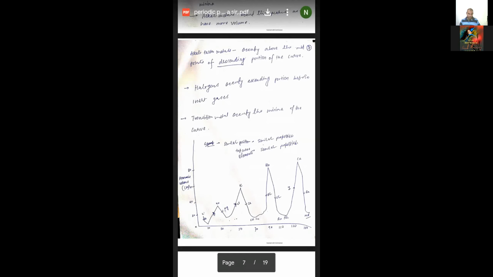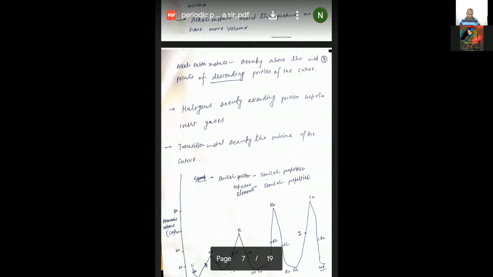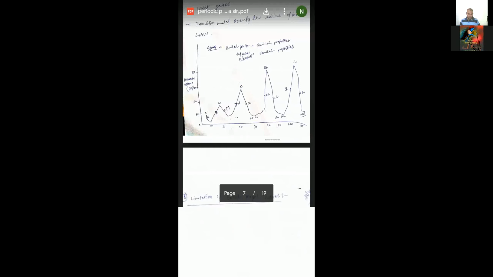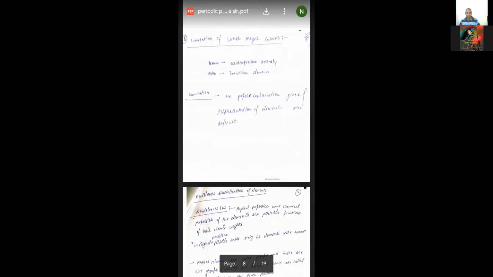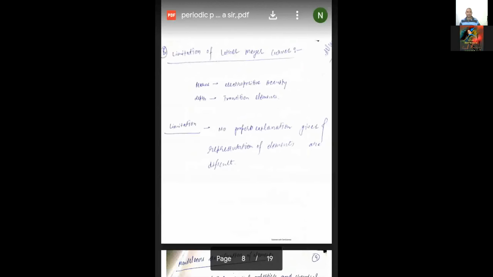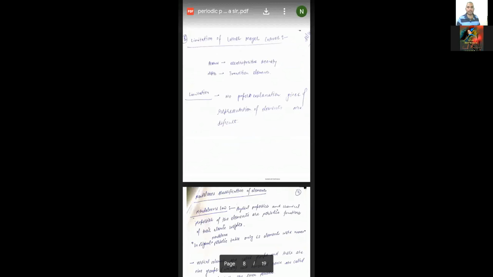Okay, so when you move to the next slide, student, what is the limitation of the Lothar-Meyer model? The Lothar-Meyer curve model is not applicable for all the elements. No proper explanation is given for classifying the properties of elements, that is not given in detail, student.